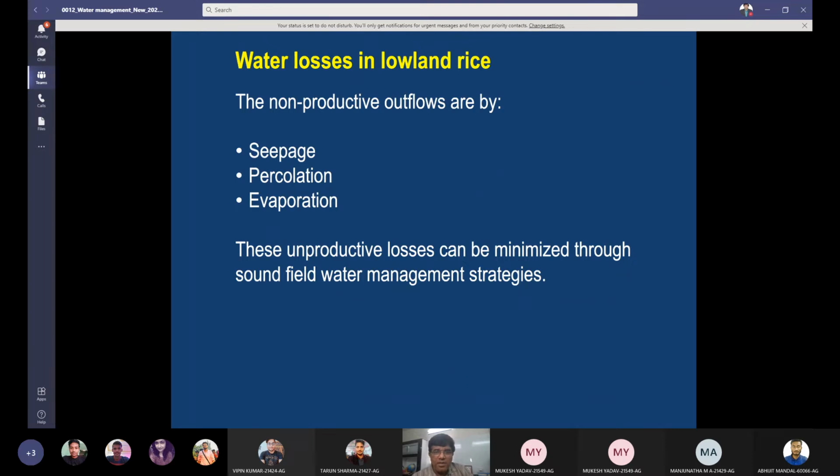Water losses in lowland conditions may be seepage, meaning lateral movement from one field to another field. Percolation means deeper movement of water into the soil, and evaporation means loss of water to the air. So these unproductive losses can be minimized through sound field water management. If we understand the losses from lowland rice, these three losses, then we can try to reduce seepage, percolation, and evaporation. How can we reduce them?